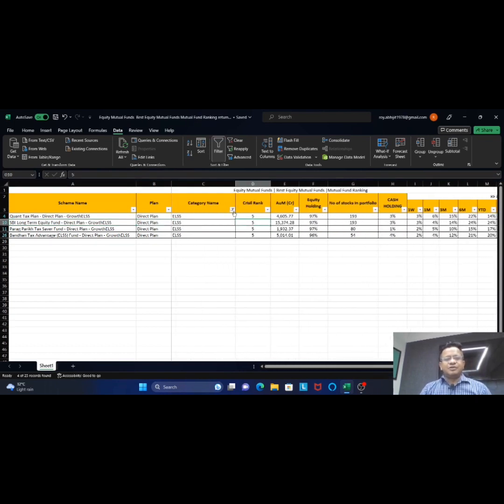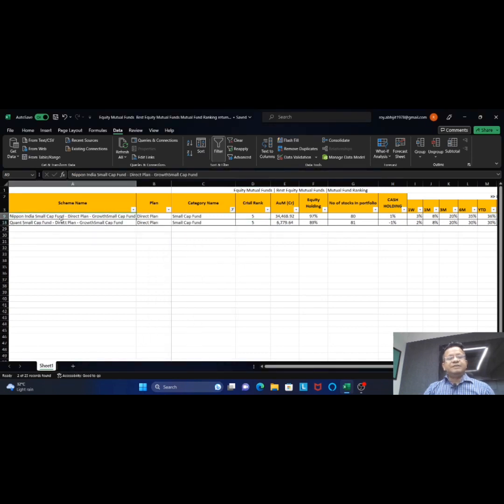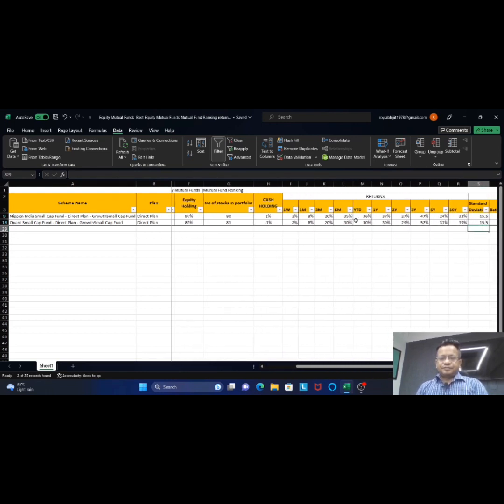So there are a number of categories you will find, apart from the ELSS we have just discussed. There will be Quant funds, ELSS, flexi caps, focused funds, large and mid cap funds, and small caps. If we check small caps, there is Nippon India Small Cap Fund. Its AUM size is almost 34,468.92 crore. The equity invested in stocks is 97%, and cash holding is 1%. The returns are also in front of you.